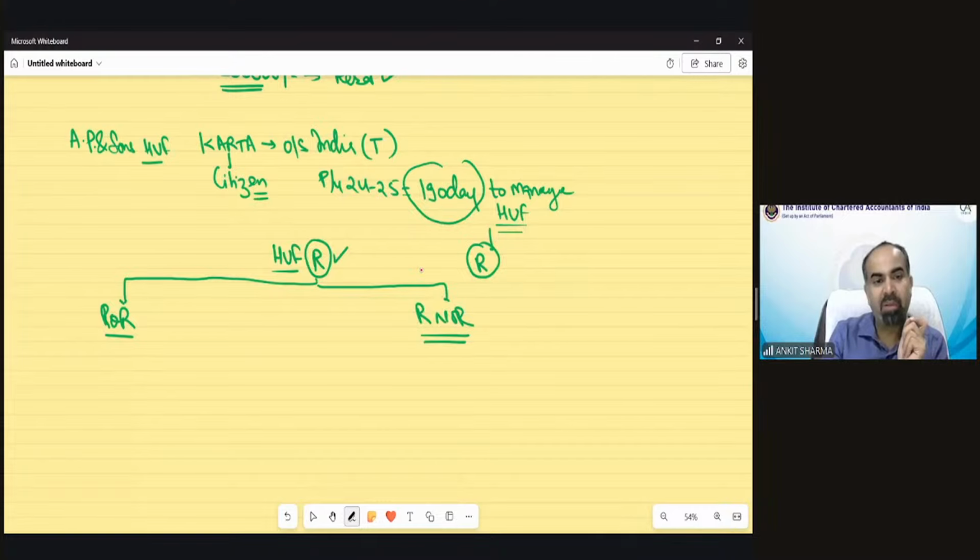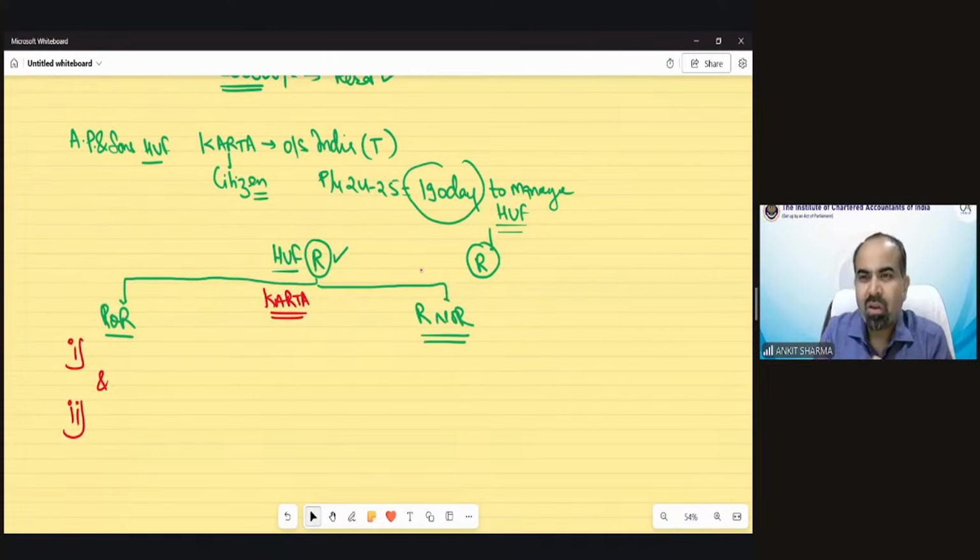For being a resident and ordinary resident, that HUF needs to fulfill two conditions, and these conditions apply to the Karta of the HUF. Who has written down the condition? Okay, Gulika has written it down: HUF is resident, as control and management is partially in India for the previous year.